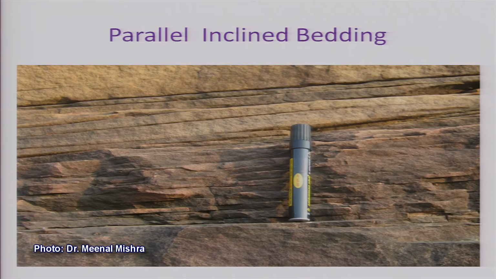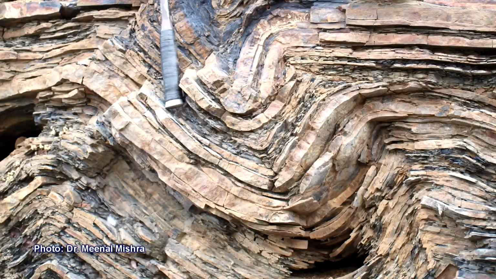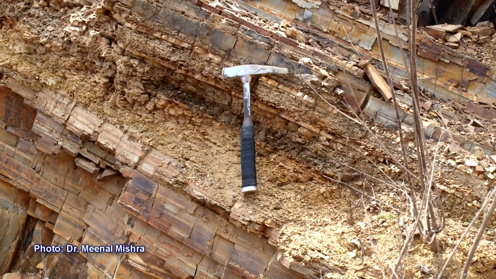Now, this is a parallel inclined bedding, but they are inclined. It depends upon the slope on which they were deposited, or they were affected by later tectonic processes. It may be earth processes, it could be folding or another thing. They can tilt the rock a little. So, what we call a parallel inclined bedding.